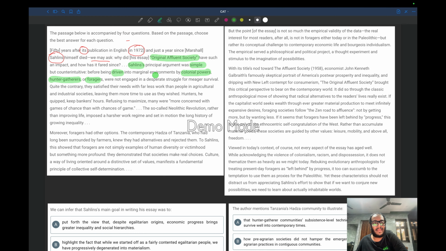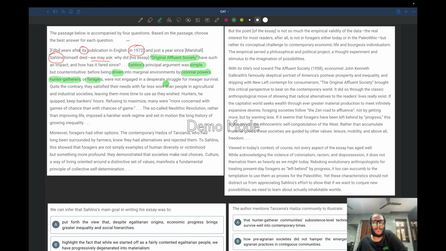So what is the author saying? As per Sahlins' essay, these foragers are the key to this passage because we will be talking about these people only. The author is saying these foragers were not engaged in desperate struggle for meager survival. This means they are not thinking, okay, we don't have a job, we don't earn money, so how are we gonna survive. They were not very desperate.